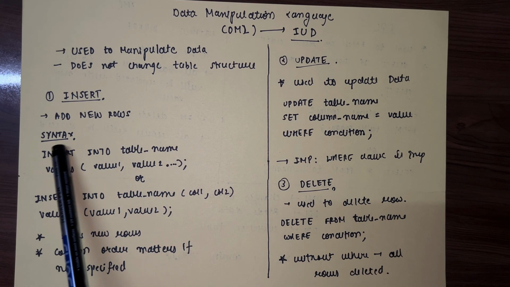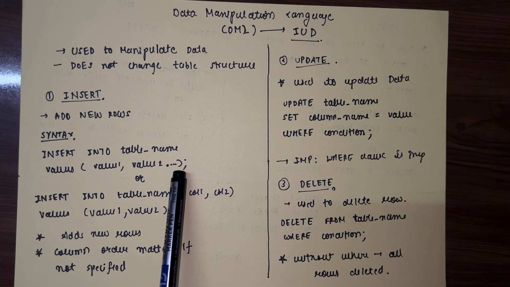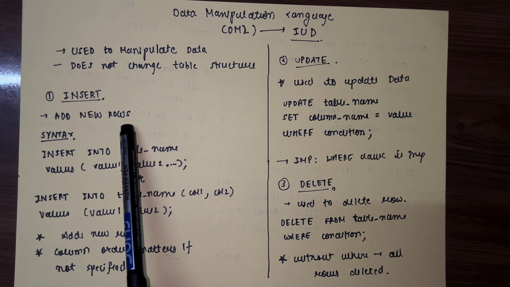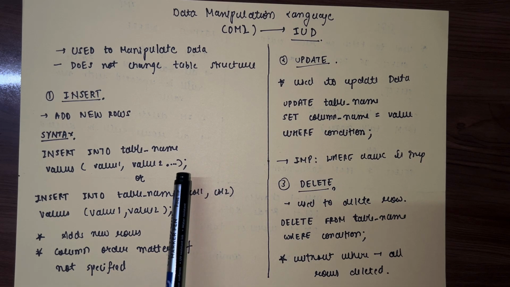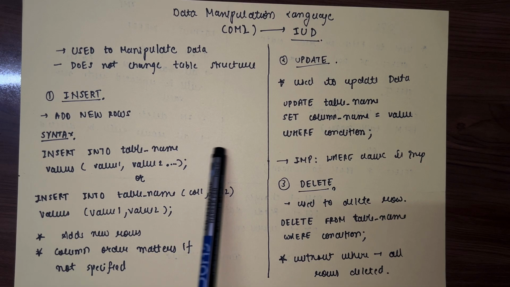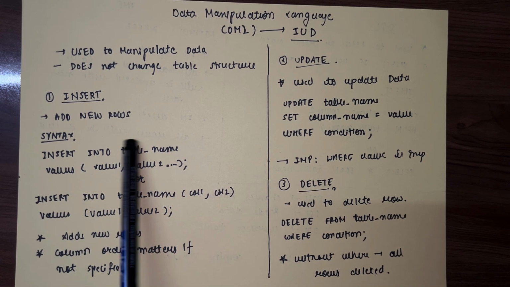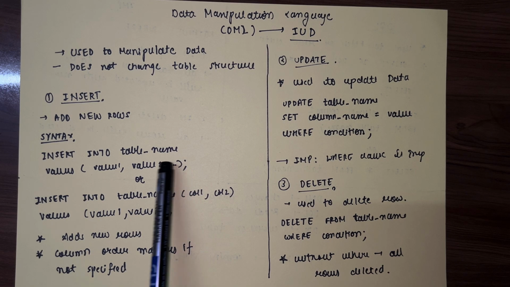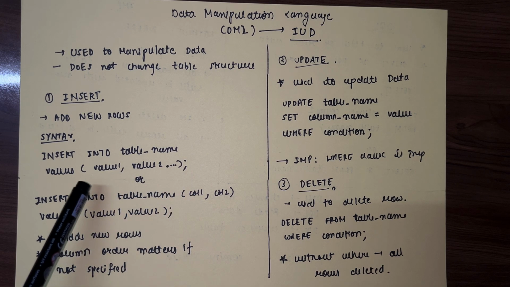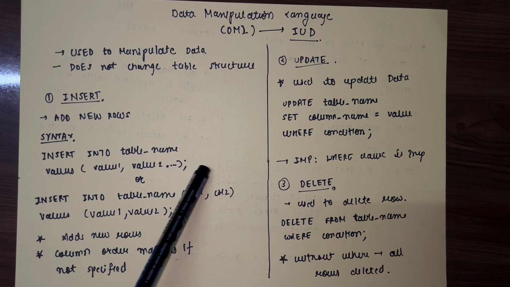Follow this command when you want to enter an entire row, not data in a specific column, but the entire row. For that purpose use this command. Here you don't need to specify the columns in which you want to enter the values. You are going to enter the value in all the columns of the row.